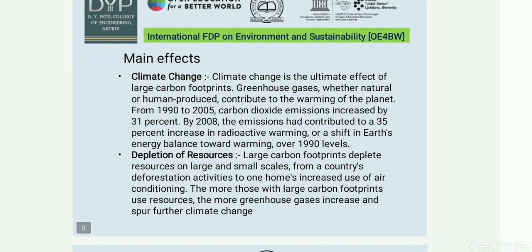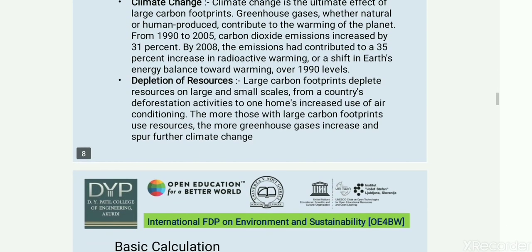So what are the main effects of carbon footprinting, global warming or greenhouse gases? There are two major effects, that is climate change and depletion of resources. Climate change is the ultimate effect of large carbon footprints. Greenhouse gases, whether natural or human produced, contribute to the warming of the planet. From the 1990s to 2005, carbon dioxide emissions increased by 31%, and by 2008 the emissions had contributed to a 35% increase in radiative warming, or a shift in Earth's energy balance towards global warming over the 1990 level.